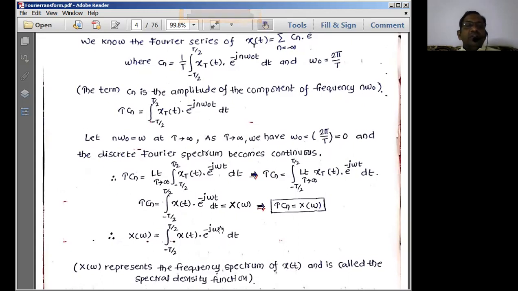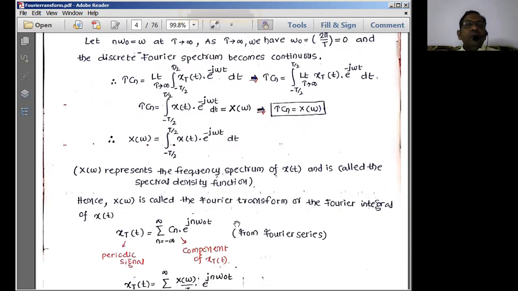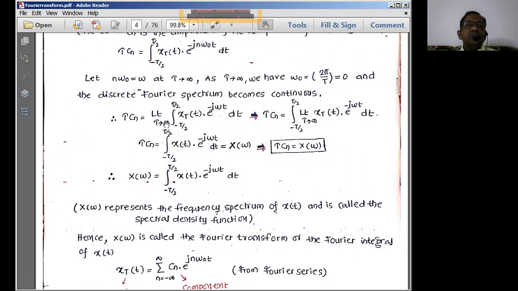So that means here we will be simply getting into what form now? I can write this equation as T into Cn is equal to, I am applying the limit T tends to infinity, n omega naught I have replaced with omega, x of t has become x of t now here, and e power minus j omega t dt.